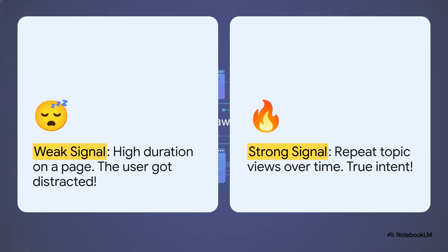You'd probably assume that a high duration on a web page means high interest, right? Well, the data actually shows that duration is often just noise. More often than not, a user just opened a tab, got distracted, and walked away to grab a coffee. The true smoking gun, the real indicator of intent, is when a user repeatedly returns to a specific topic on completely different days. That right there gives us the absolute cleanest indication of what they actually care about.